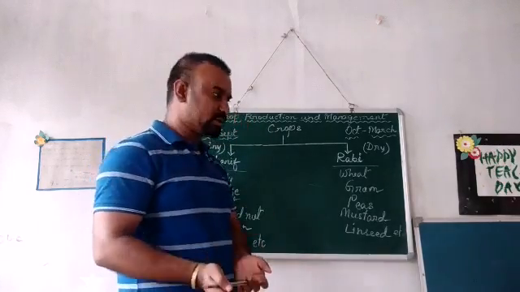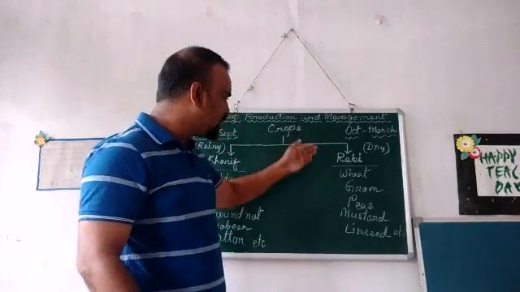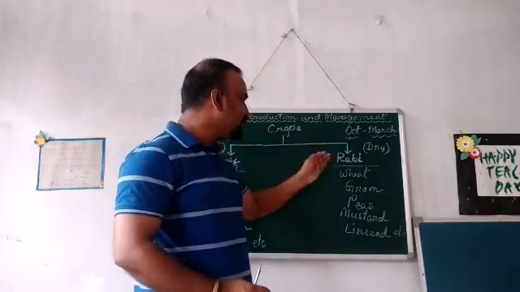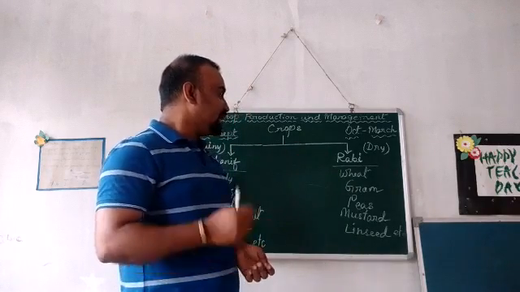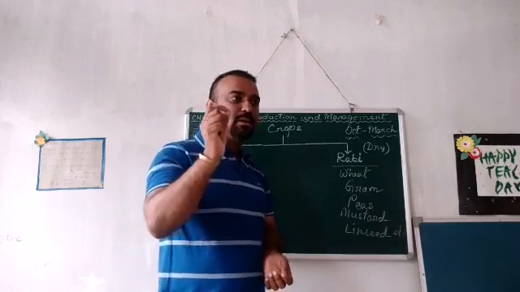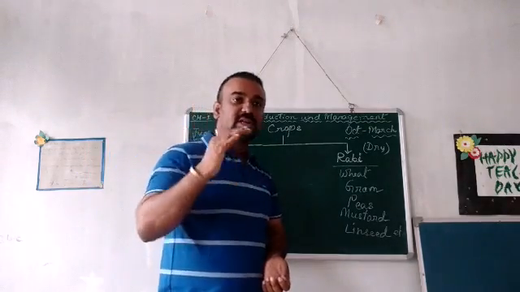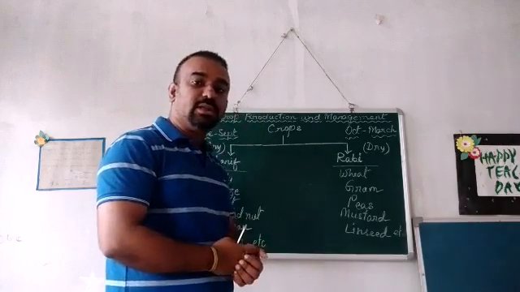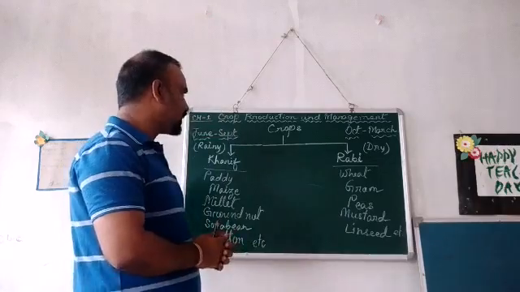There are other crops also. It is not that only these crops are grown; there are some other crops. We have just given you some examples of the crops that are grown in the Rabi season. Now the Rabi season is from October, November and it goes till March, April. So these are the crops that are basically grown in this season. Okay. Now coming to crops again.